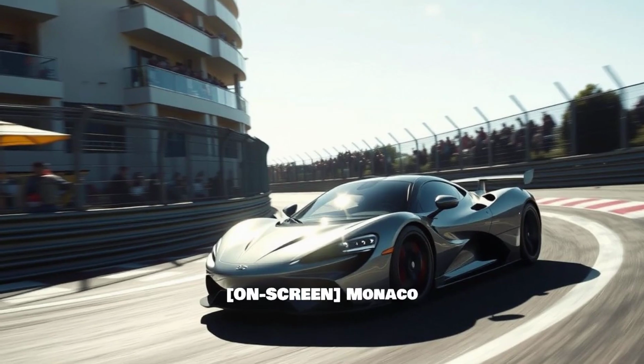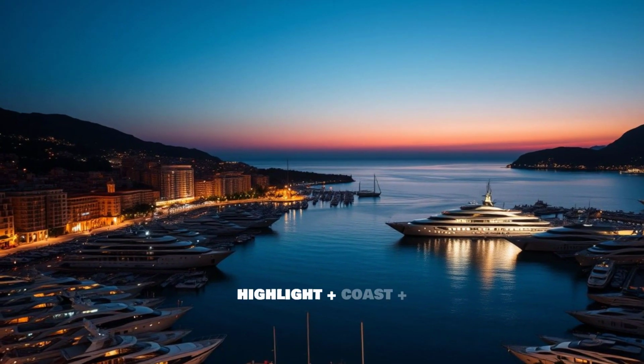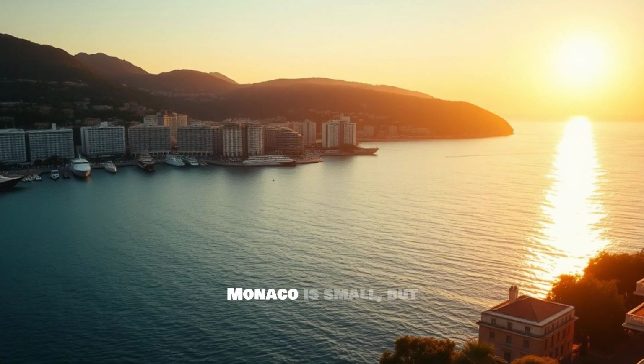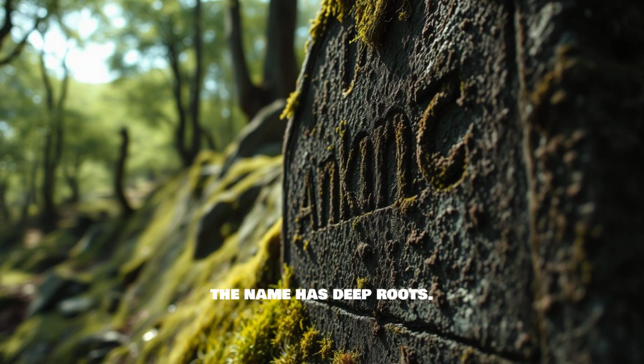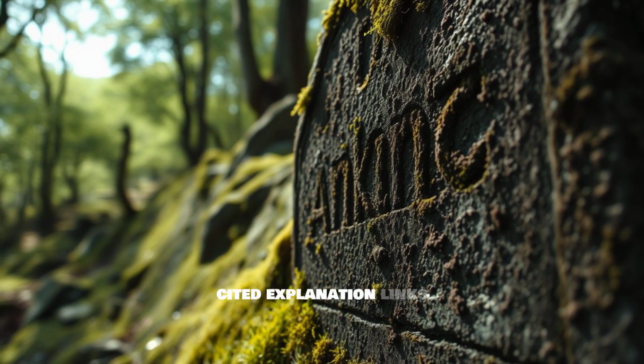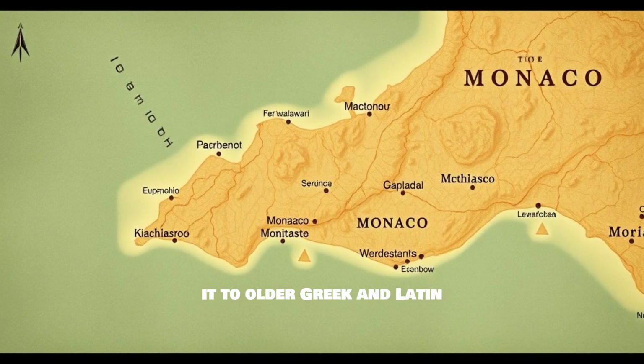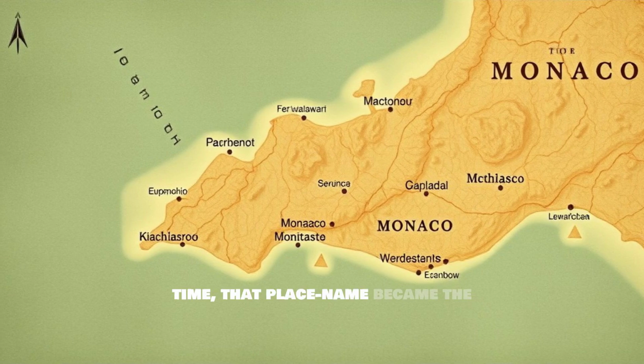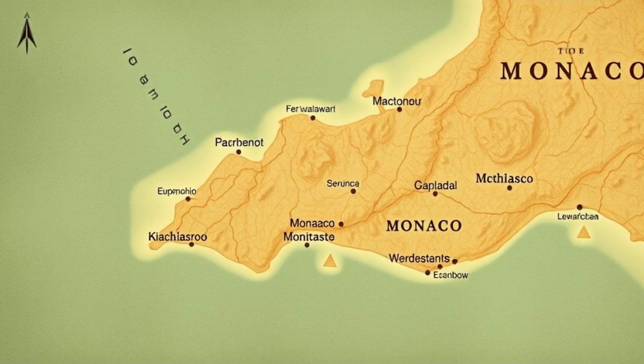On screen, Monaco, visual, Monaco highlight plus coast plus flag overlay. Monaco is small, but the name has deep roots. One widely cited explanation links it to older Greek and Latin place names used for the area. Over time, that place name became the modern country name.